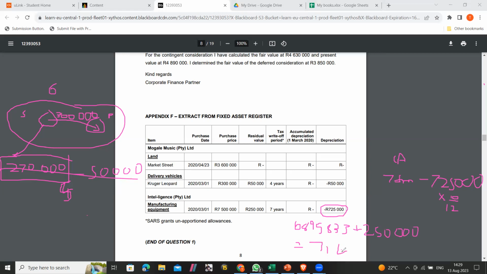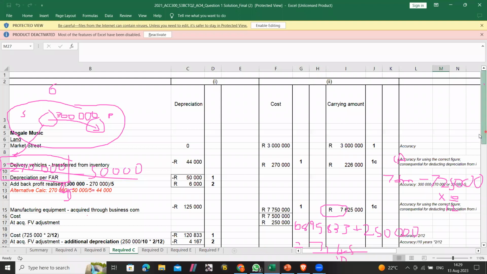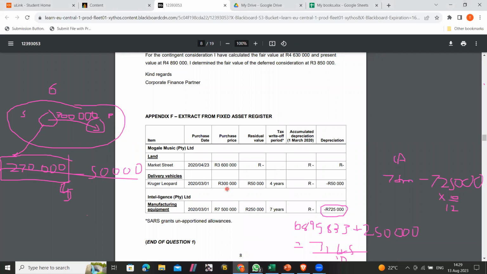And then what's the depreciation rate of this? So you're going to divide the answer by 10, the depreciation rate. Let me just double check. Divide it by 10, a 10 years depreciation rate, and that's per year that you have. However, this was for only 2 months, so divided by 12 times 2.